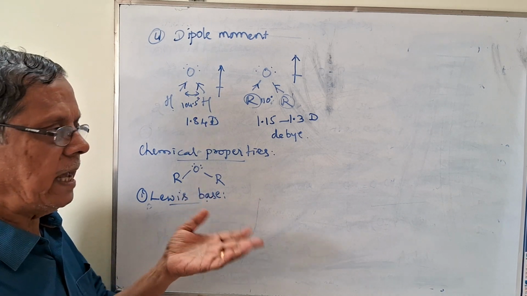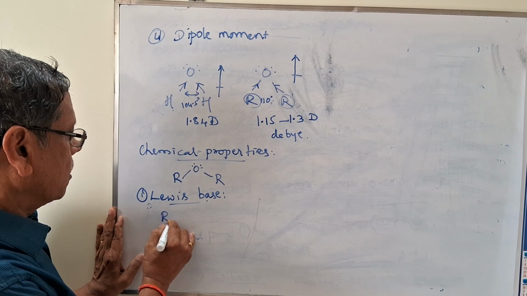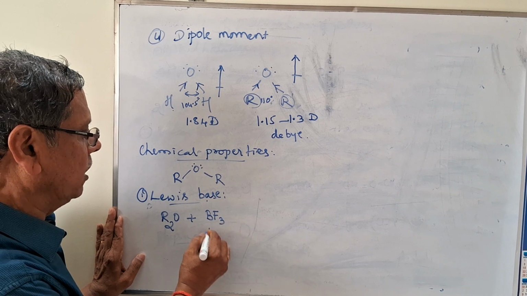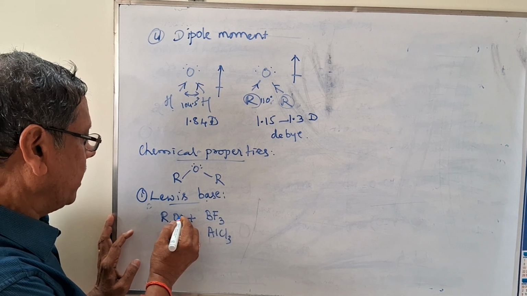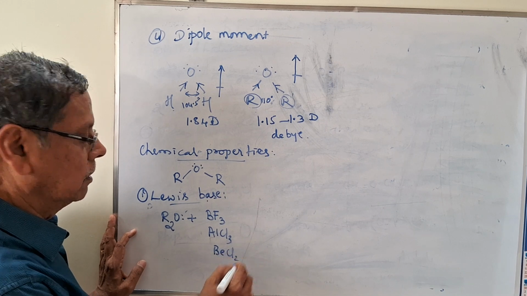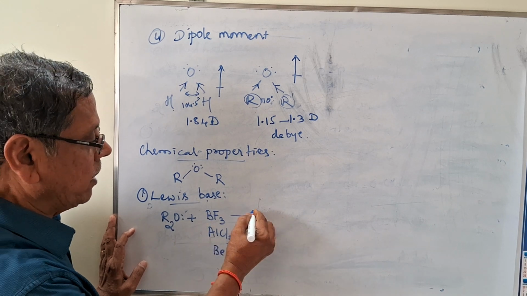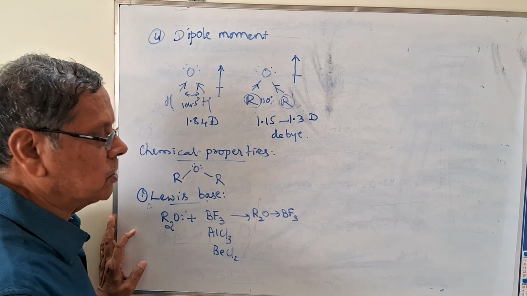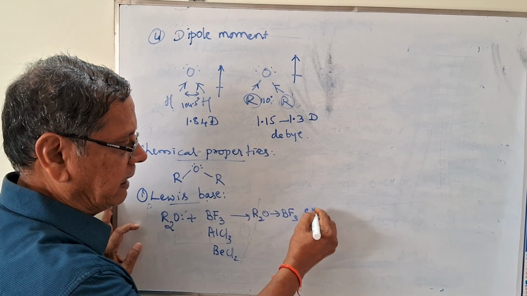Any substance which is electron deficient will act as a Lewis acid. For example, when you take this R2O and react it with an electron deficient material like BF3, AlCl3, etc., then this pair of electrons will be donated. Similarly, we can consider BeCl2. In the case of BF3, one electron pair is required. That's why one molecule of this ether will donate the pair of electrons to form a coordinate compound. And these coordinate compounds are named etherates.